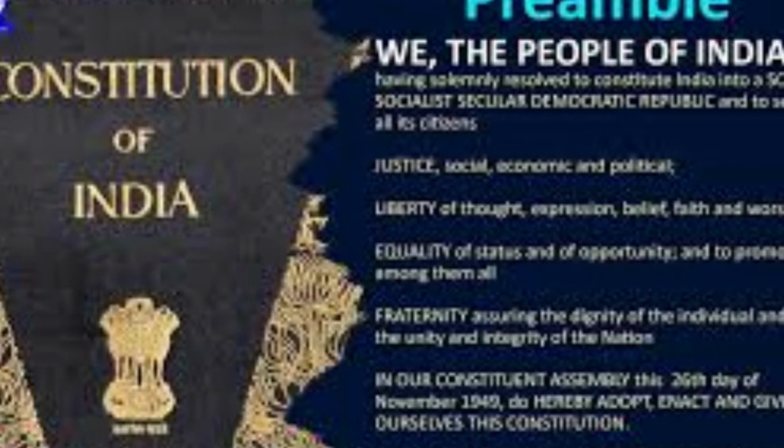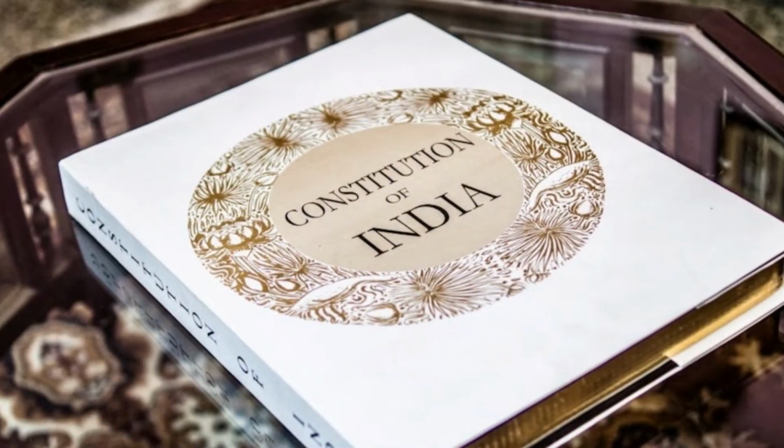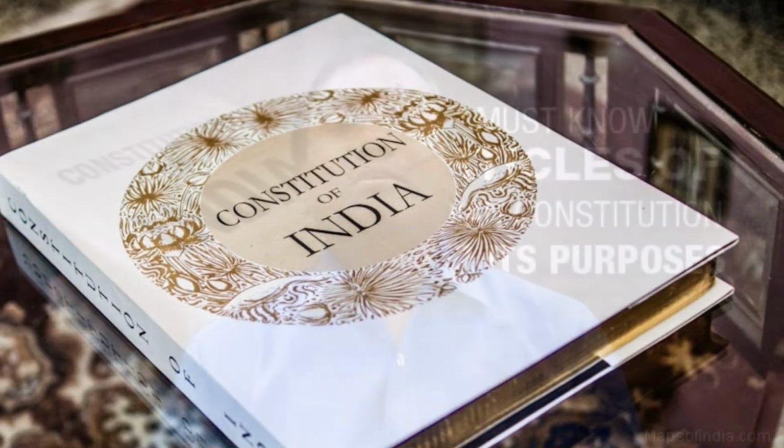The third one is called the separation of power. According to the Constitution, there are three different organs of the government: legislature, executive, and judiciary. Earlier, in federalism, I told you there are three different levels of the government. Sometimes students get confused between the levels of the government and the organs of the government. So for organs, you can keep in your mind your body parts, and the levels of the government are the different governments formed at the different levels. So the organs of the government are legislature, executive, and judiciary.